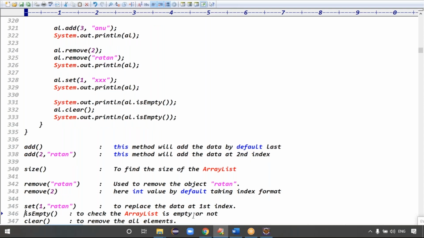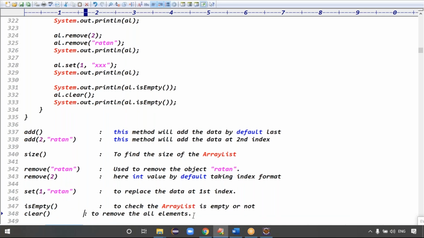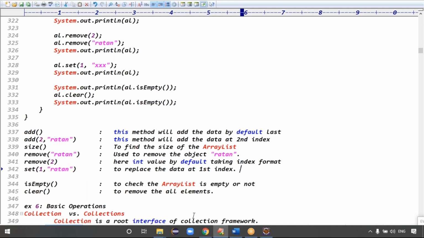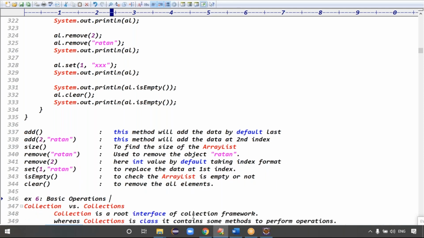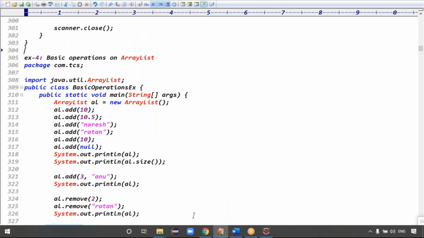Is empty, guys. Is empty is just to check whether the array list is empty or not. Clear means it will clear the complete data. So is empty and clear, right? So this is the information, guys. In total, how many methods have we done? Add, size, remove, is empty and clear, right? Guys, are you clear now?